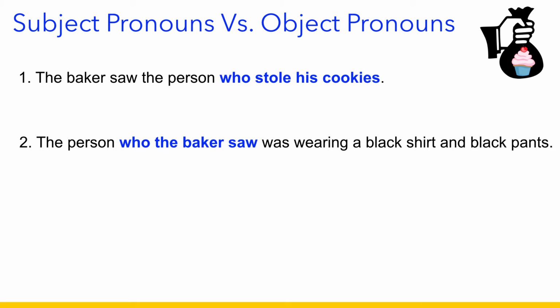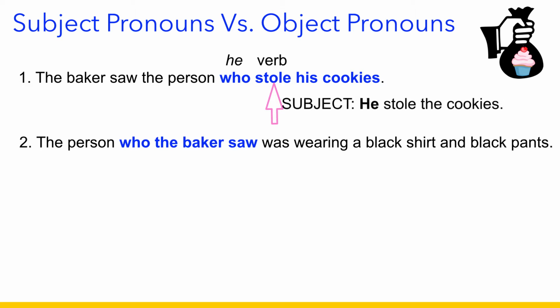In example number 1, the baker saw the person who stole his cookies. What kind of word comes after who in the adjective clause? Stole is a verb. That means that who is a subject. Who is he here, right? So this is an example of an adjective clause in which who, the pronoun, is a subject pronoun. He stole the cookies.